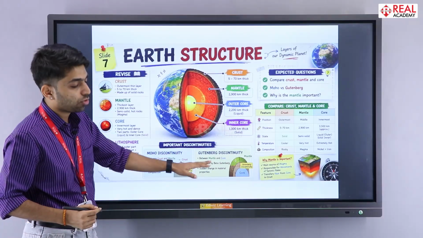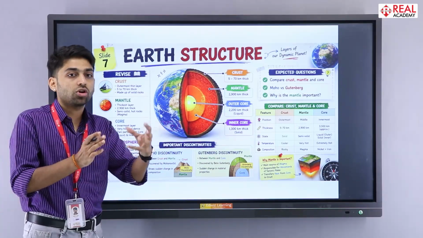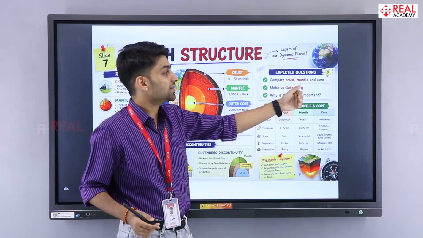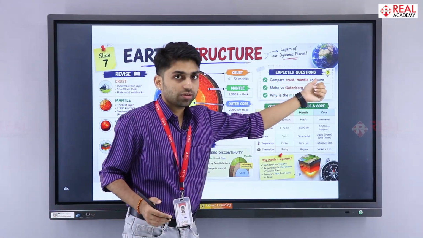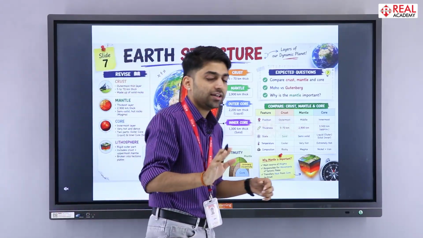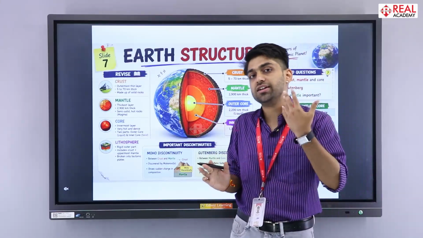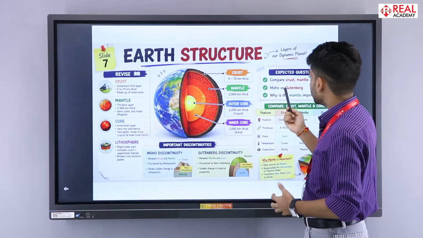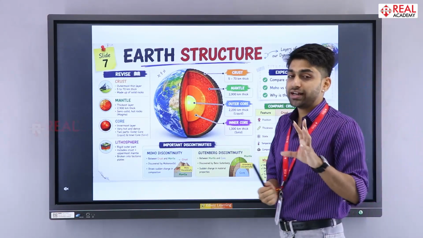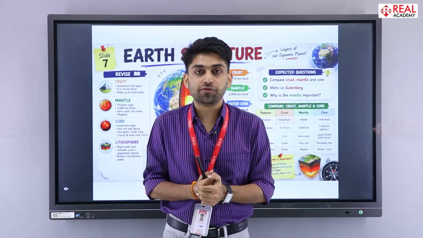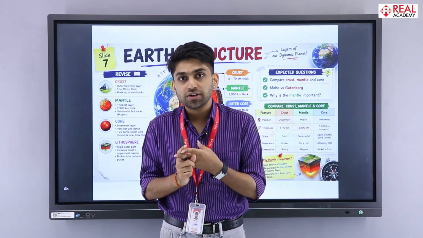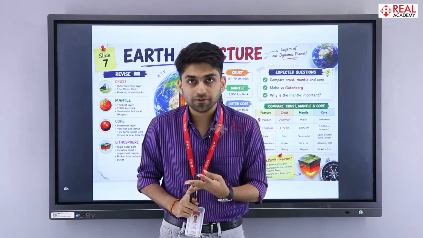Use logic, and make proper diagrams if questions ask you to draw one. Be prepared for it. Which expected questions can be asked? Compare crust, mantle and core, and also prepare this diagram with a pencil and a scale, explaining the inner structure of our Earth. Then comes Moho versus Gutenberg. Why is the mantle important? Because we know there is an asthenosphere on which our tectonic plates are floating. Also, remember what plate tectonics is, how the continental shelf works, and the difference between Sial and Sima.